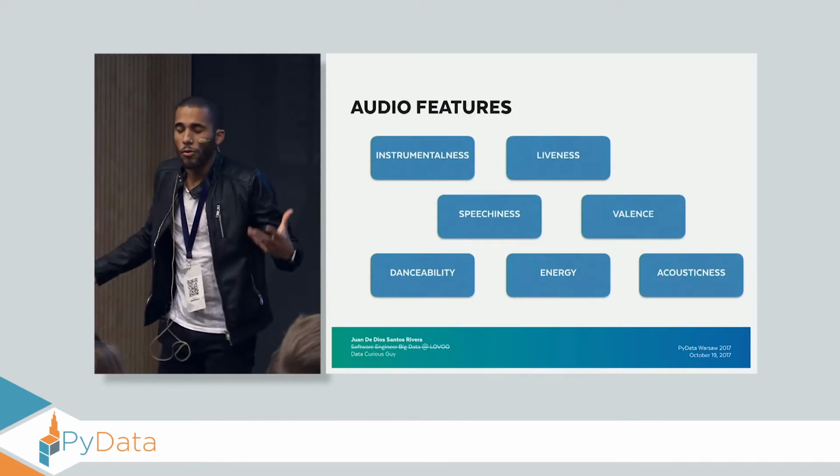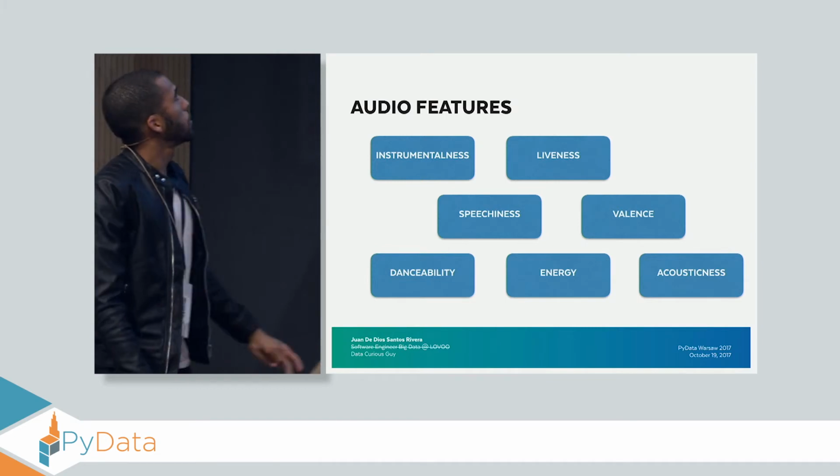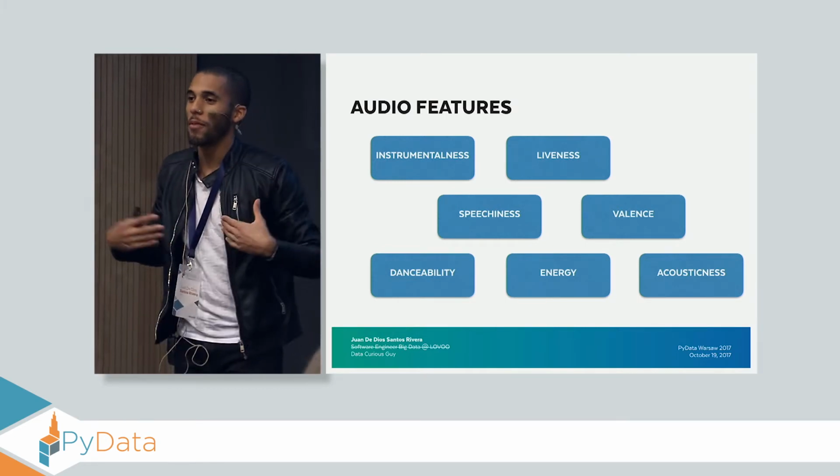Now, which are the audio features? What are the columns of the dataset? So Spotify API has something called the audio features, which I have no idea how it works. I'm just going to trust them.